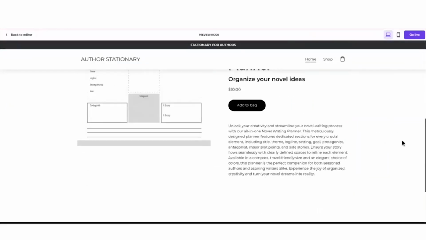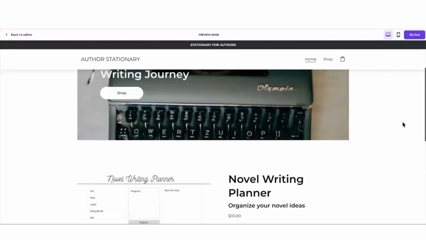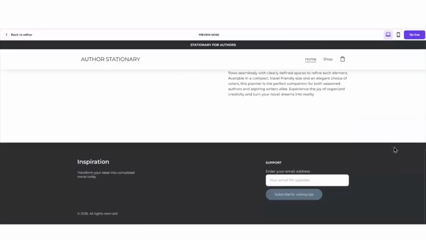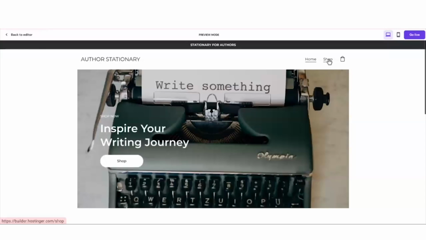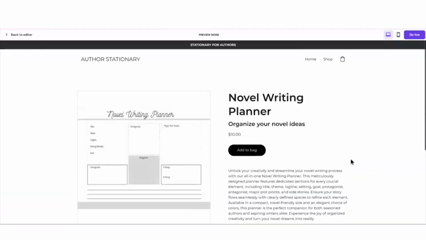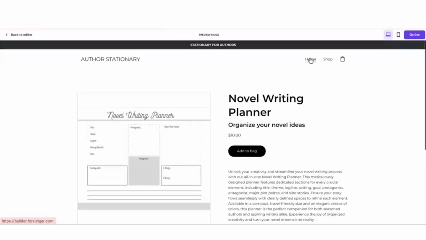This is so cool. So now I just have to do my marketing, and send people here to go ahead and purchase. And so they can purchase on this main page or they can go to shop and they can purchase here. Either way, they'll be able to check out and purchase my stationery.